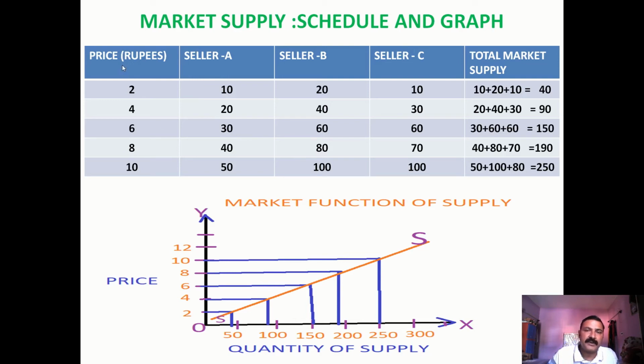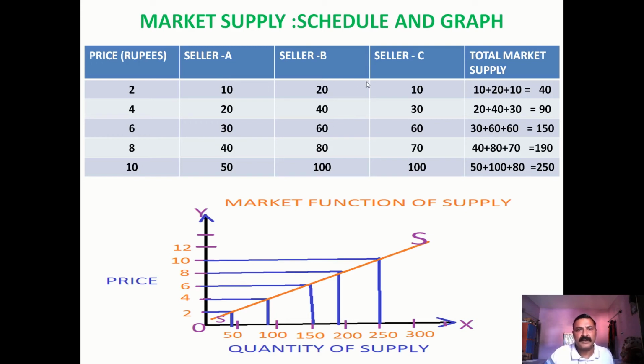Let's suppose we have taken here only 3 sellers, and the prices are here 2, 4, 6, 8 and 10. At these prices seller A is selling quantities such as 10, 20, 30, 40, 50. Seller B is selling 20, 40, 60, 80, 100 quantity. Seller C is selling 10, 30, 60, 70, 100 quantities. And when we add them, accumulate them, all the sellers